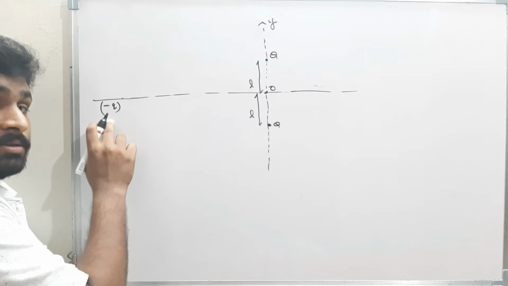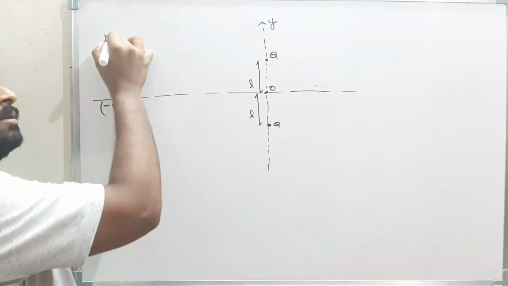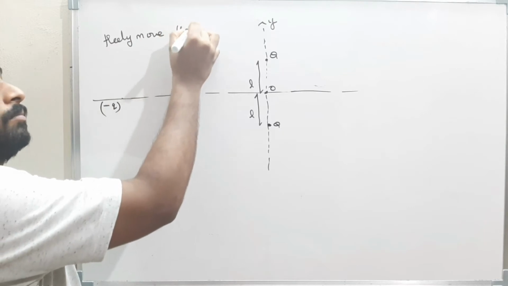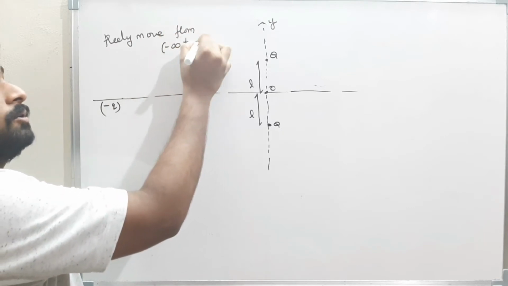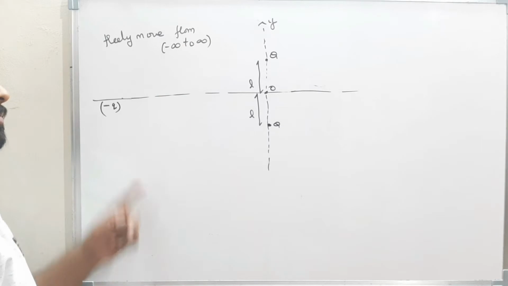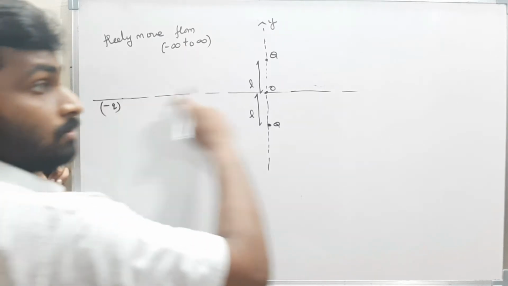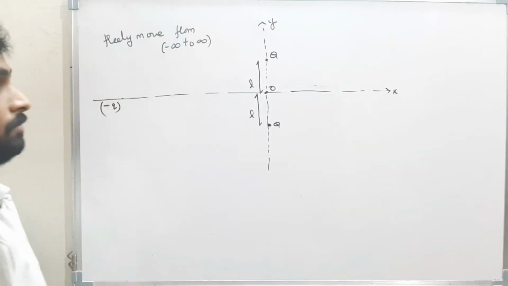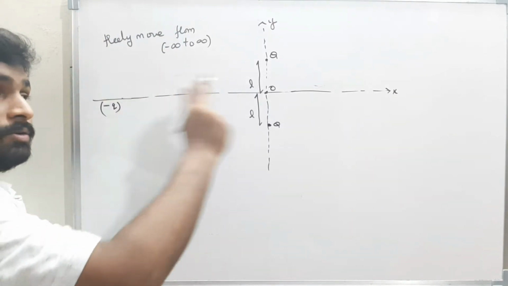Now they told that there is a charge minus Q which can freely move from minus infinity to plus infinity along this x-axis. Well and good.